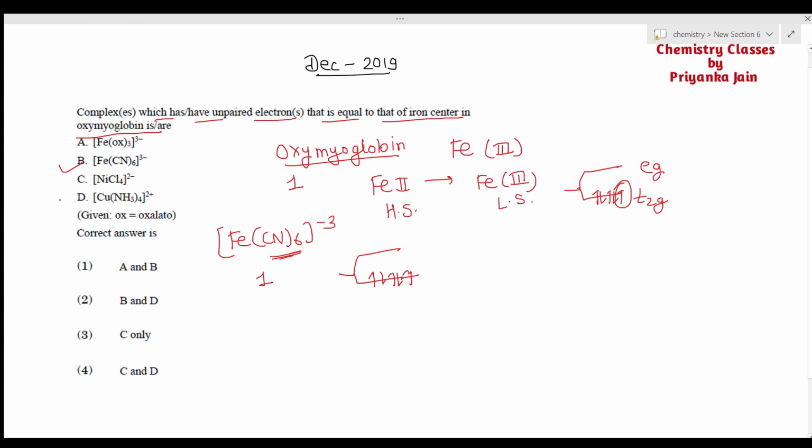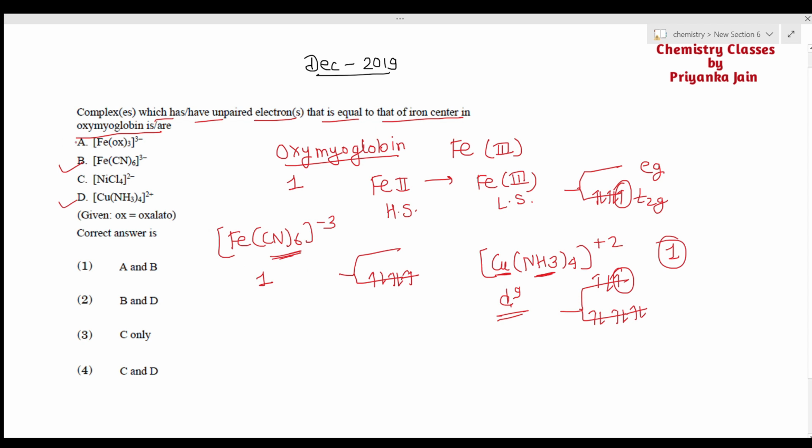Similarly in option D, [Cu(NH3)4]2+, the copper is d9 configuration. This is a weak field ligand, but it does not matter here. The electrons will be arranged in this manner, and only one unpaired electron is present. So these two options are the right answer.